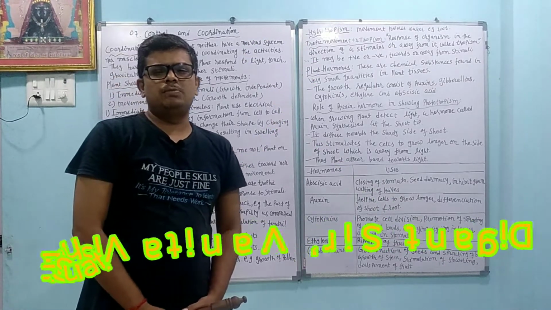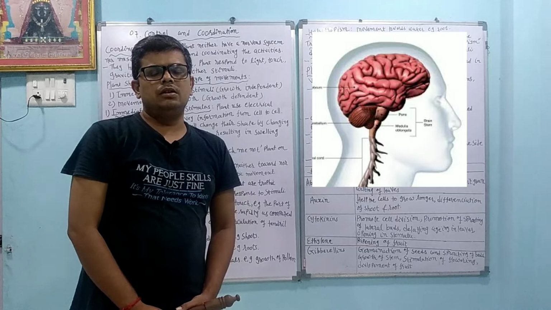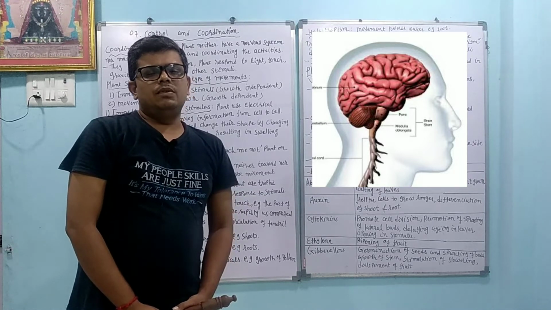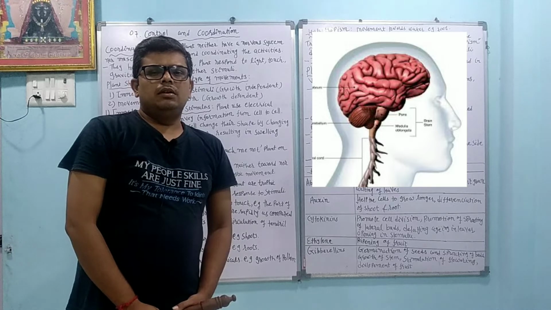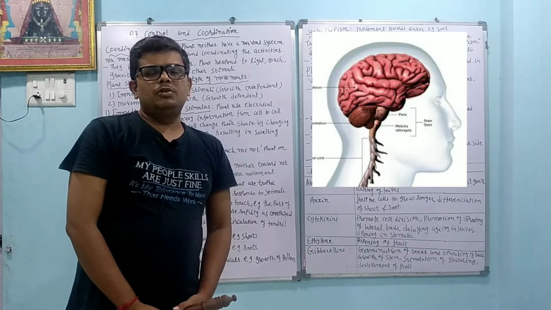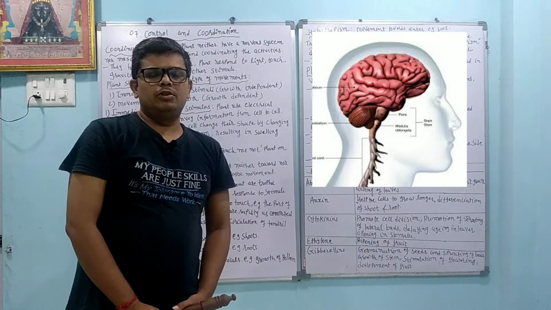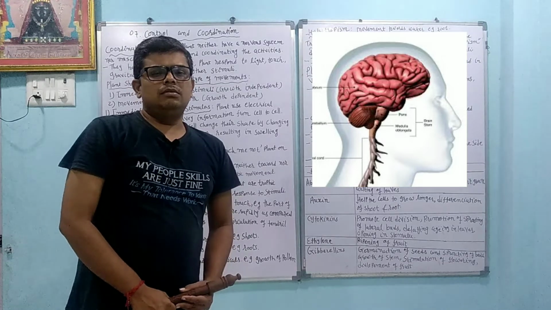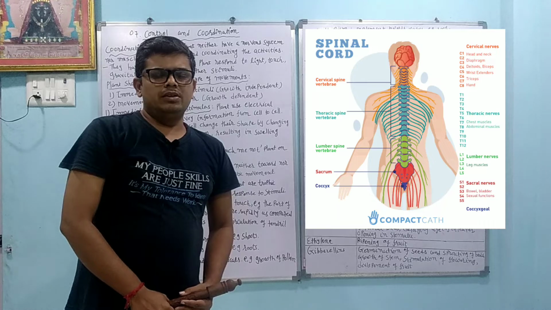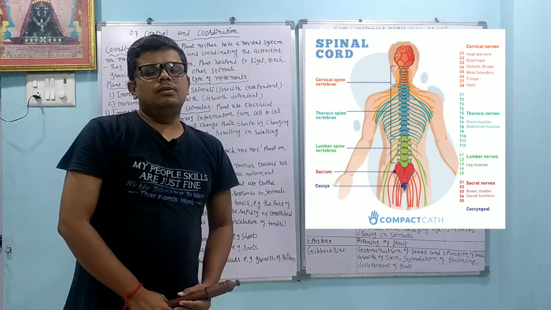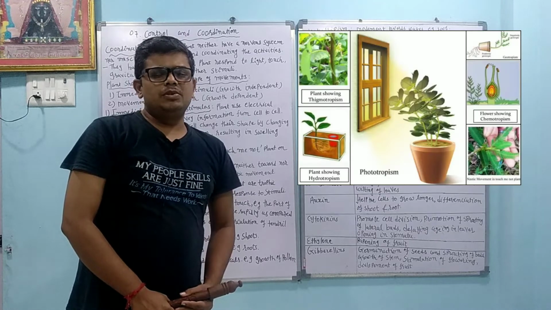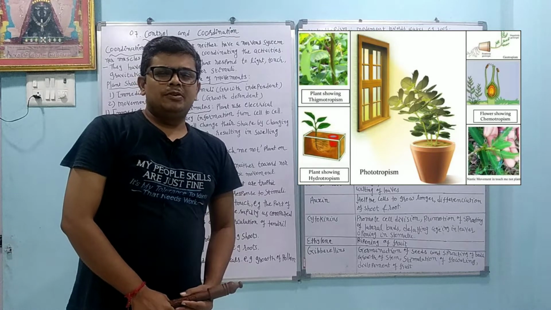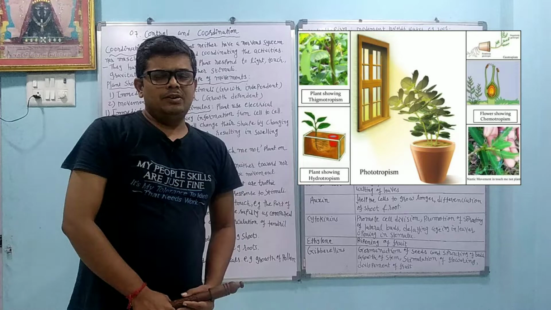Today we will continue chapter number 7, control and coordination. Dear student, last time we learned about the nervous system as well as the endocrine system. We learned about the spinal cord as well as the brain. In that way, animals do control and coordination. But in the plant, the nervous system is totally absent, so they control and coordinate in another way, which we will learn.